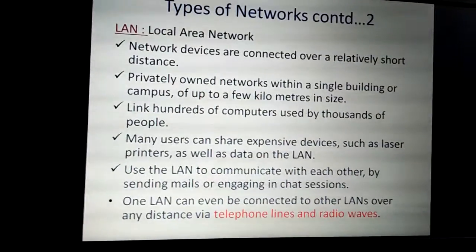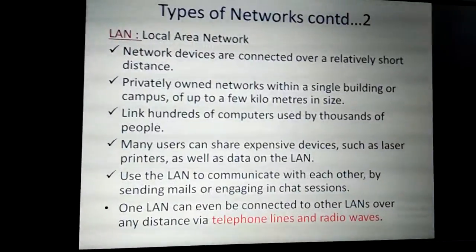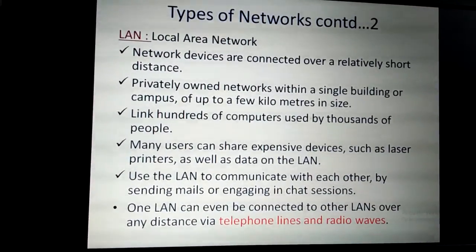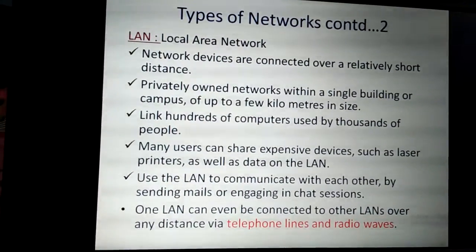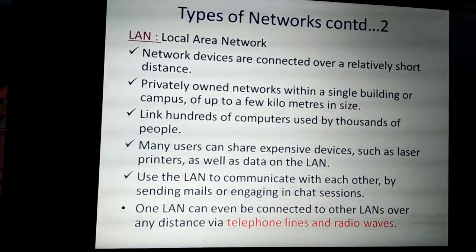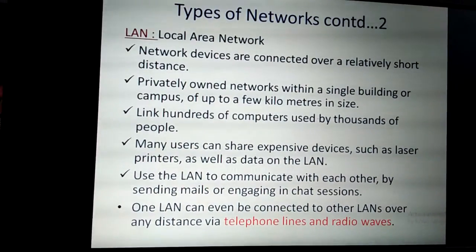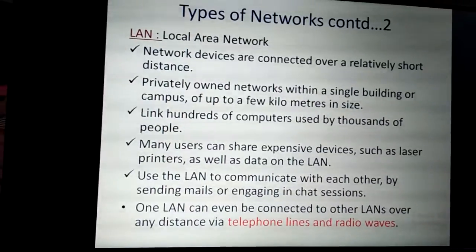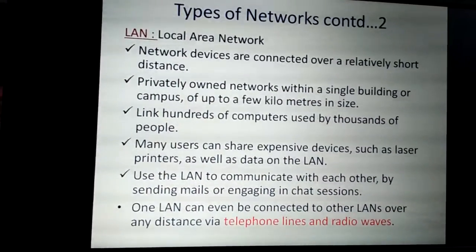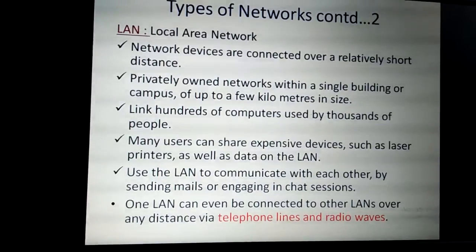Next, types of networks. Local area network. Network devices are connected over a relatively short distance. So short distance devices are all connected together in order to make a local area network. Privately owned networks within a single building or campus, up to a few kilometers in size only, will make a local area network. It will link hundreds of computers used by thousands of people. So hundreds of computers may be used by thousands of people.